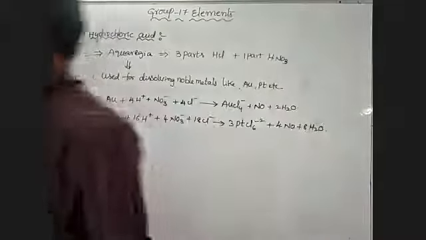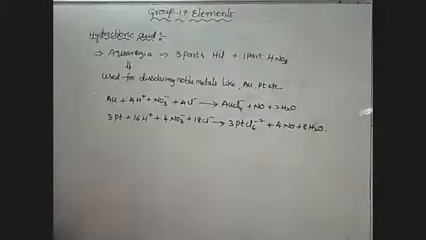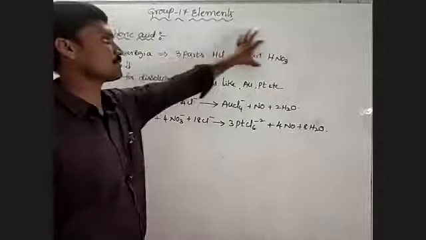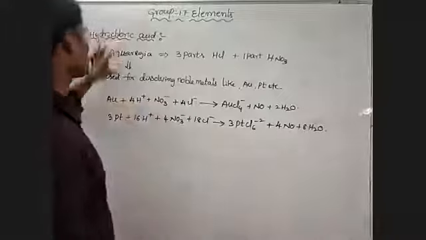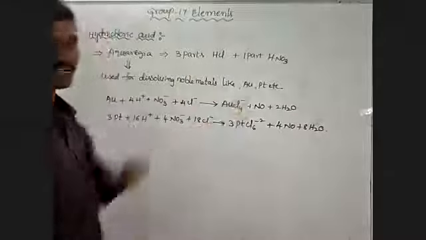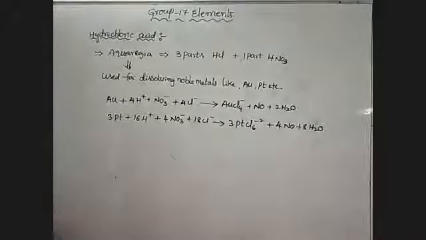These are the reactions that take place there. Aqua regia means 3 parts of HCl and 1 part of HNO3, which is used for dissolving noble metals like gold and platinum. This is an important one in HCl.